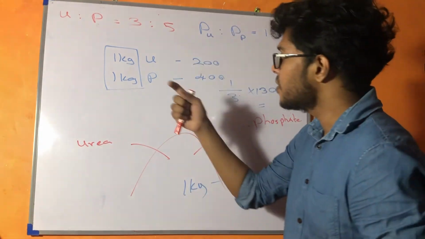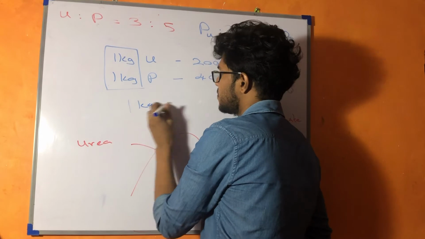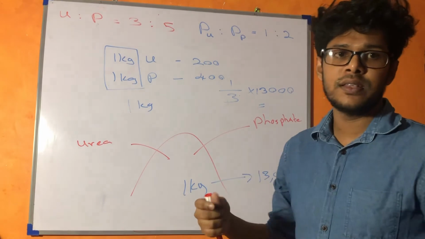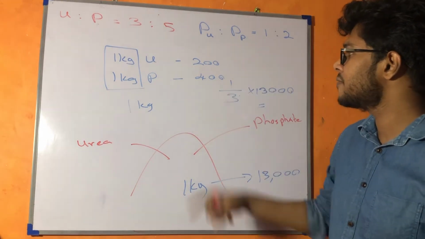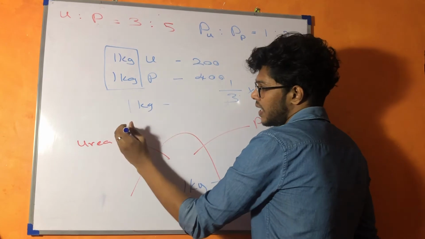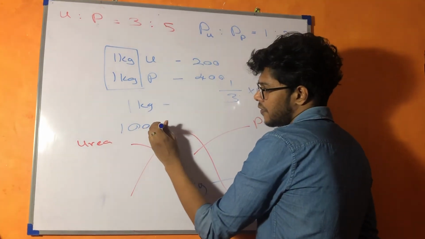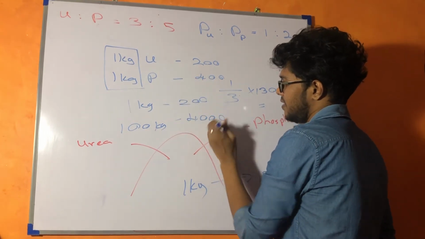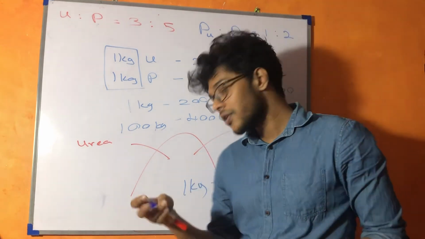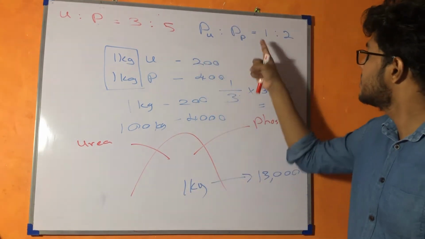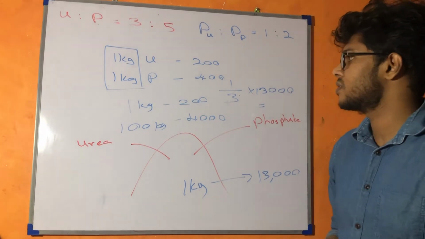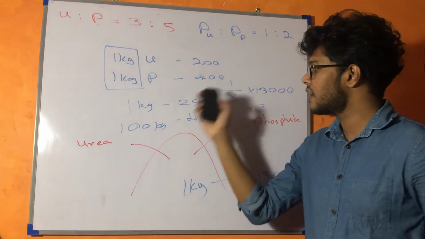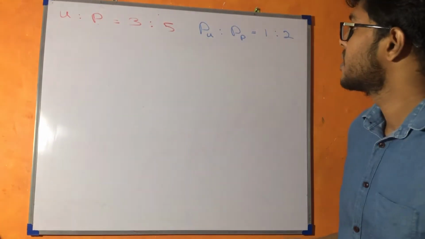For example, suppose you buy 1 kilogram of urea and 1 kilogram of phosphate, the ratio between the costs will be 1:2: 200 and 400. But what if you buy 1 kilogram of urea and 100 kilograms of phosphate? Then this one will be 200 and this one will be 40,000. Is this ratio 1:2? No, right? That is why you cannot use this ratio to split this 13,000. So this is the mistake done by most of the students. Now let us see how to solve this question.